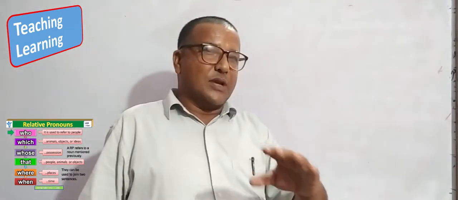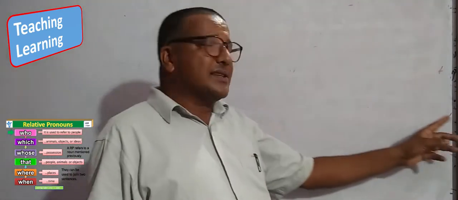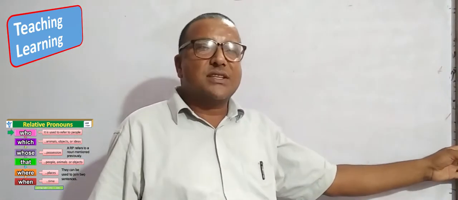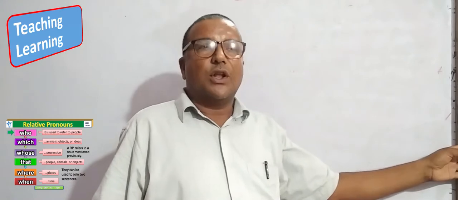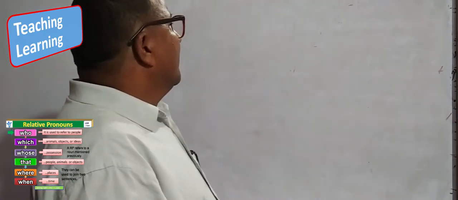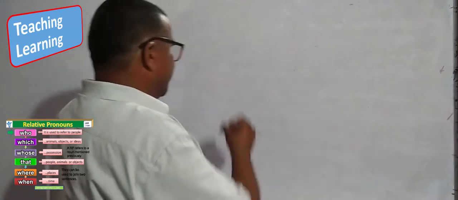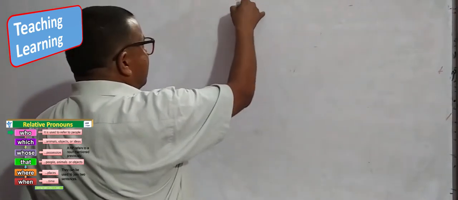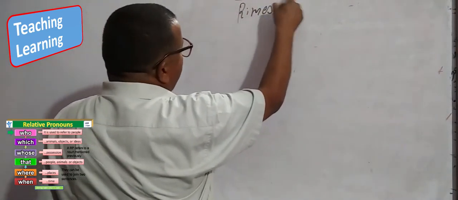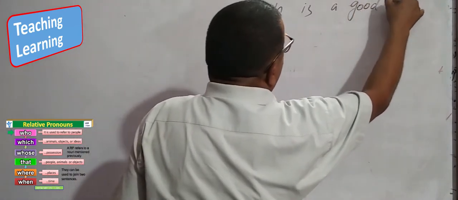There are two kinds of adjective: one is short and one is long. A short adjective has one syllable. A long adjective has two or more syllables. How do we use them here? Suppose Ramesh is a good boy.